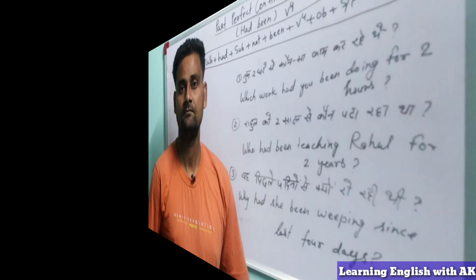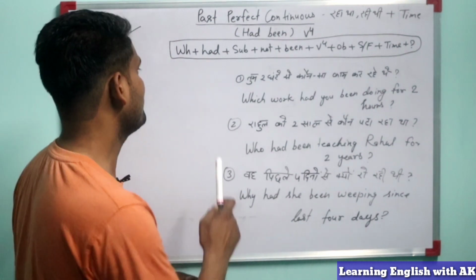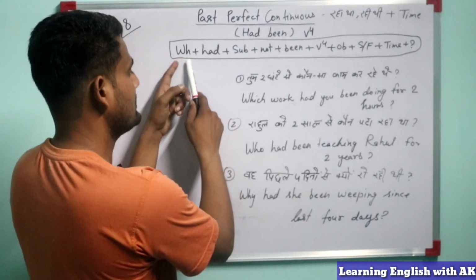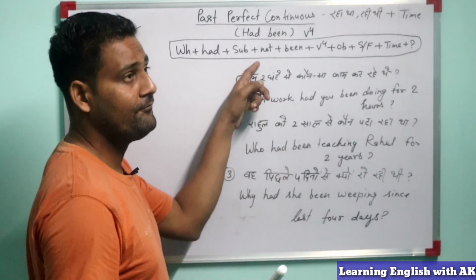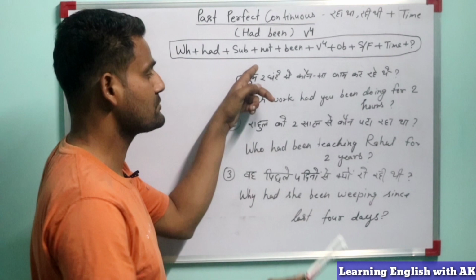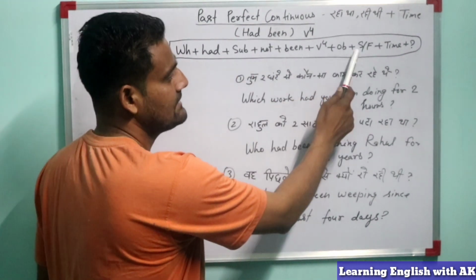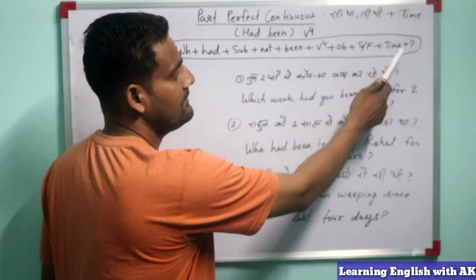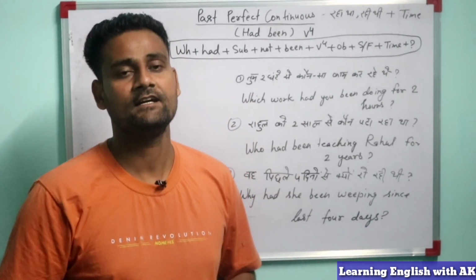Let's come. So guys, let's check the formula first. What is the formula? The W words, had, subject, not. If not comes in the sentence, we will use, or otherwise we will not use. Then been, fourth form of the verb, object, since or for, plus time, and then question mark. So this is the formula we will use to make these sentences.